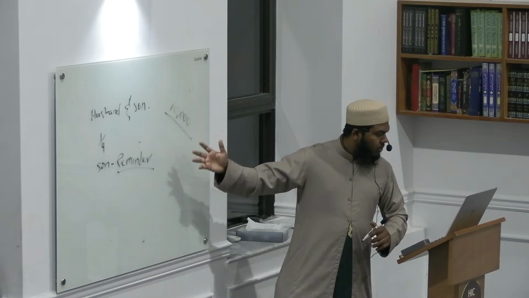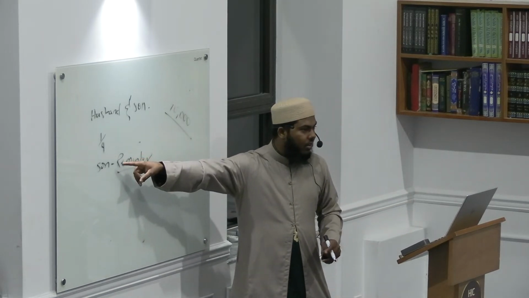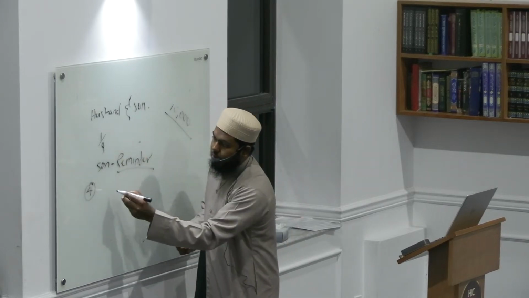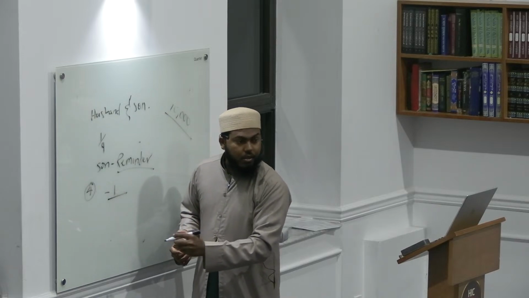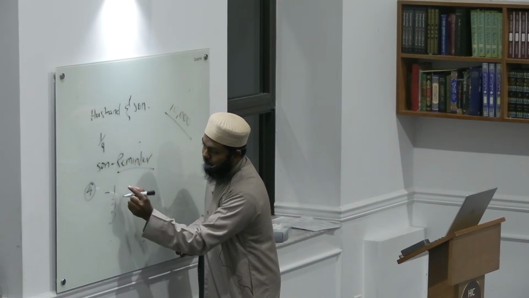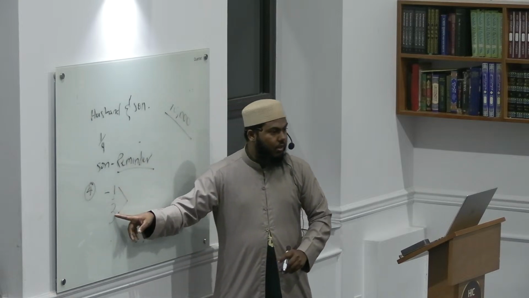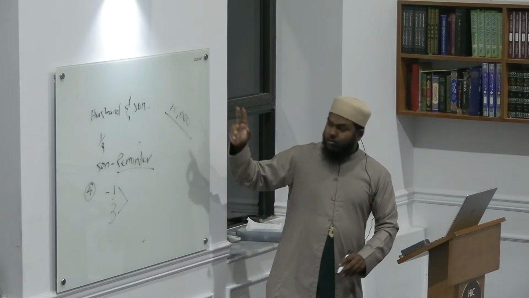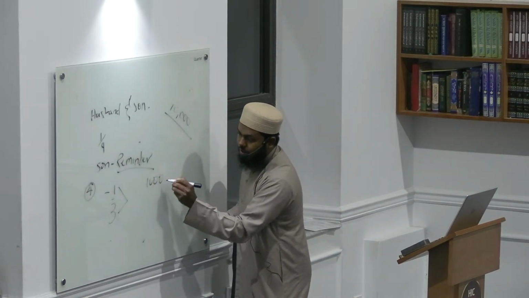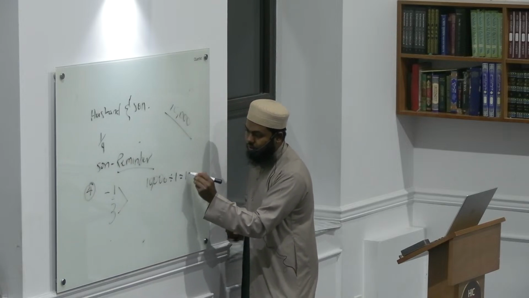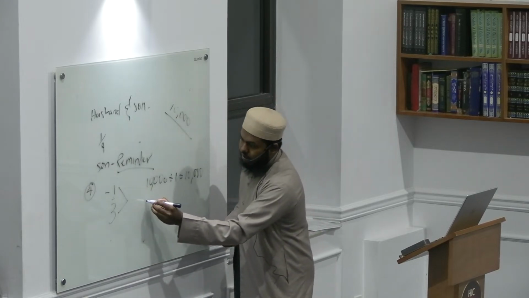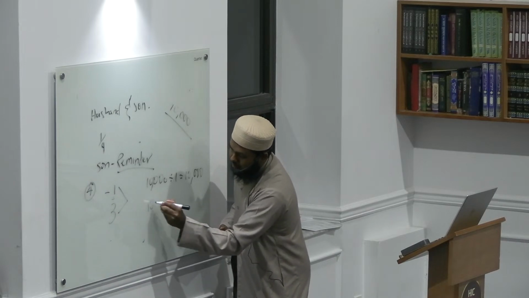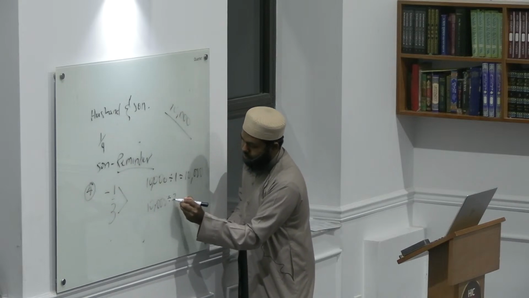Now, what you will do is, what is the common factor here? 4, right? So, the husband will get 1 share, and how many shares remaining? 3 shares. So you have 1 share and 3 shares. This is the husband and this is the son. He will get the remaining portion of the estate. So what you will do is you will divide the 10,000 divided by 1, 10,000. 10,000 divided by 3. How much?